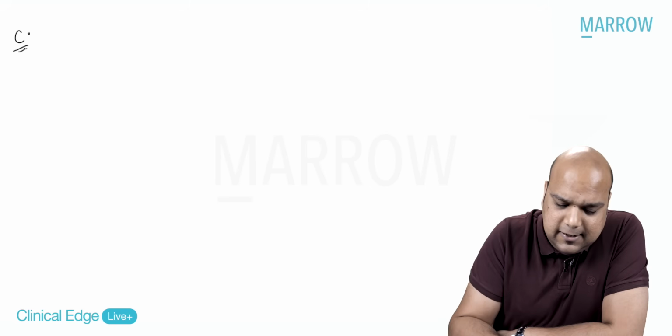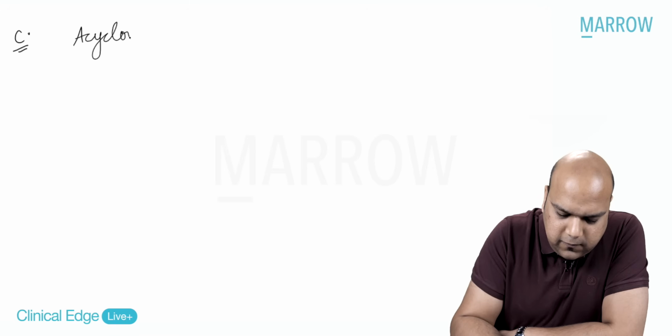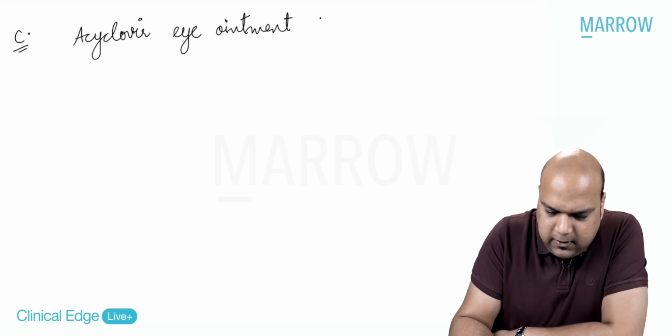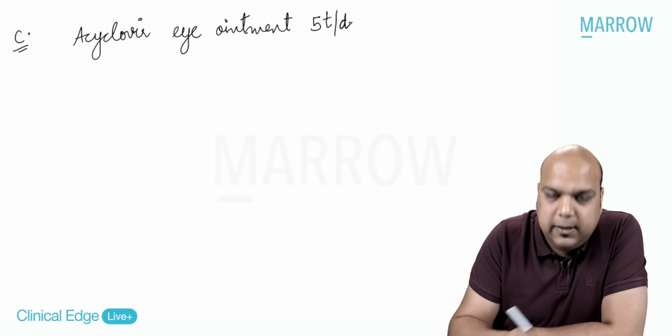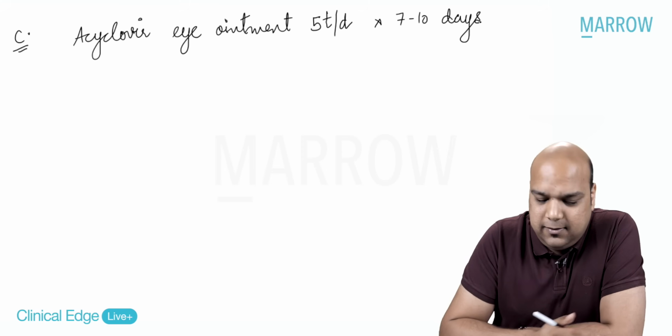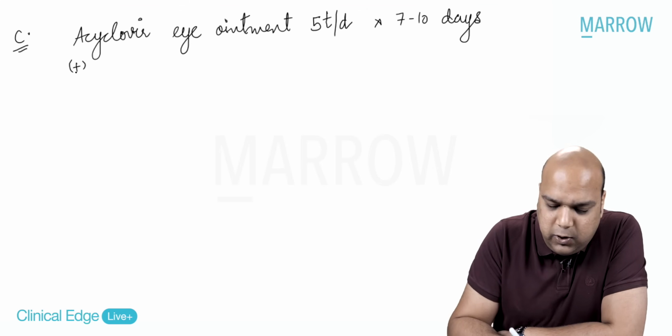Yes or no? Dendritic ulcer is an epithelial lesion. So what do we do? We give acyclovir eye ointment 5 times per day for 7 to 10 days. Okay, that's the treatment. Plus, remember always, everybody, what do you remember?